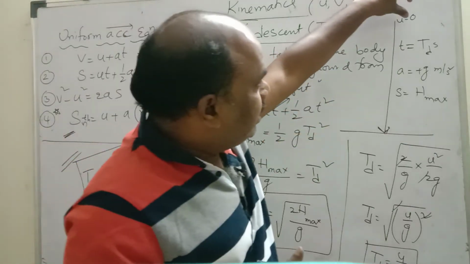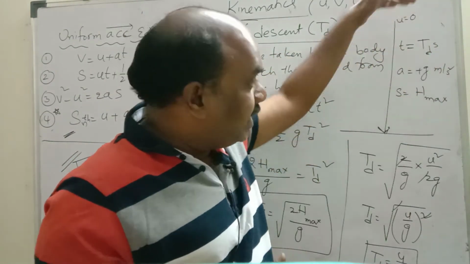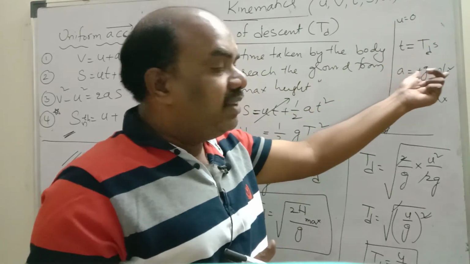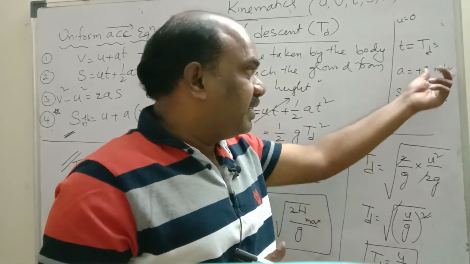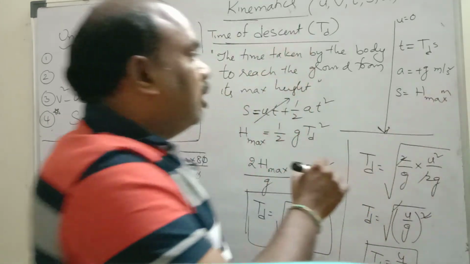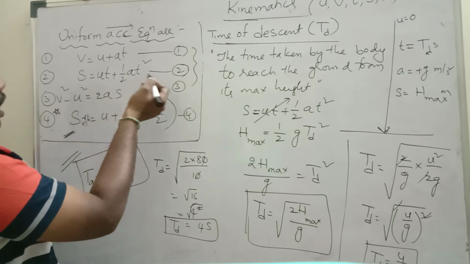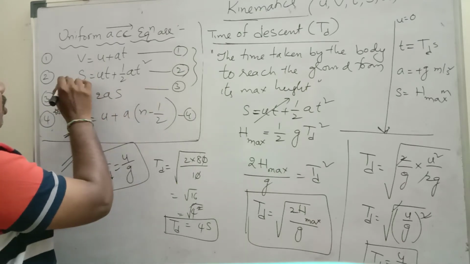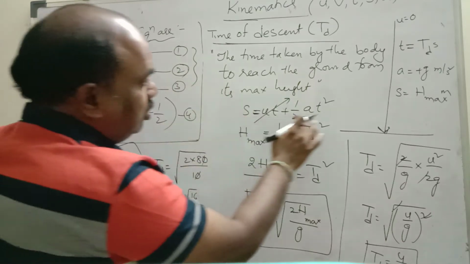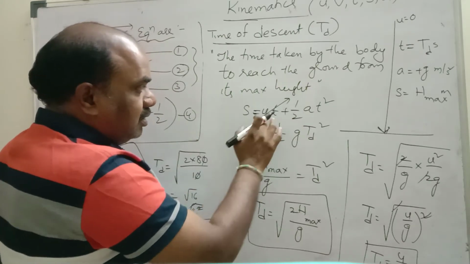So for a freely falling body, initial velocity is 0, time taken to reach the ground is td seconds, a is equal to plus g meter per second square, S is equal to h maximum meter. Now the final velocity is not needed. Among the three equations, without final velocity only this equation is there: S equal to ut plus half at square. H maximum is equal to half gt square, as u is 0.